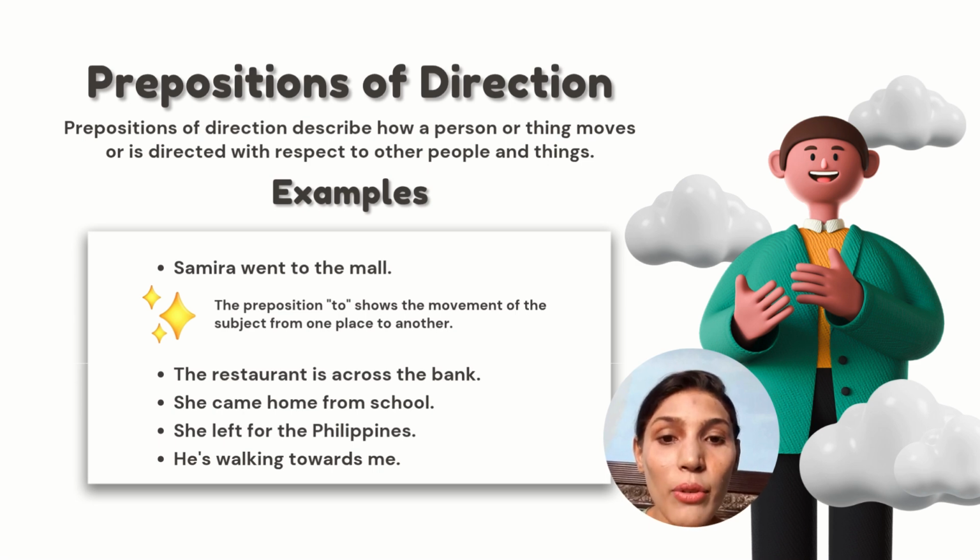We have so many examples, like the restaurant is across the bank. She came home from school. She left for the Philippines. He's walking towards me. So these are some examples of direction, like across, from, for, and towards.